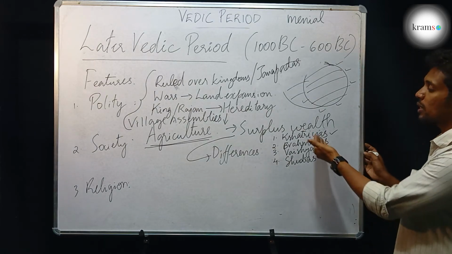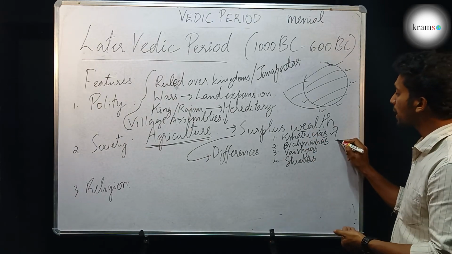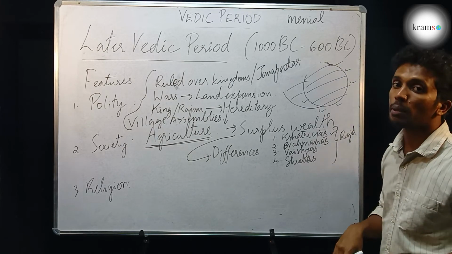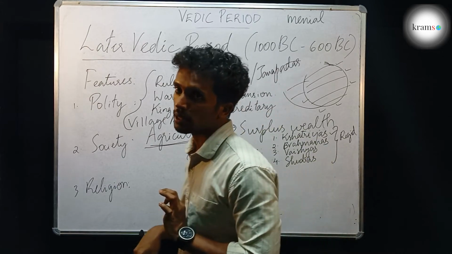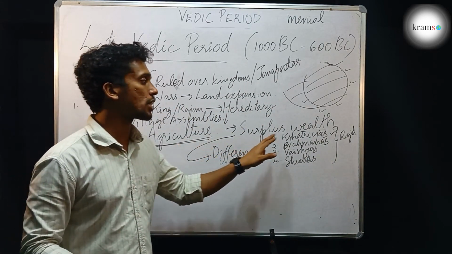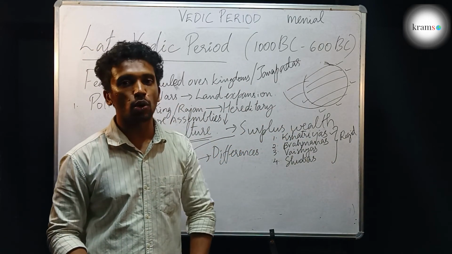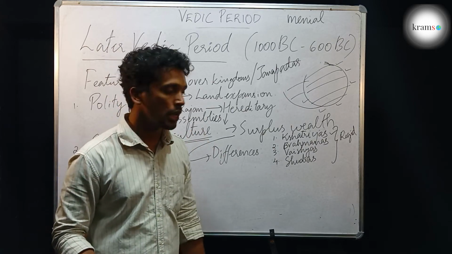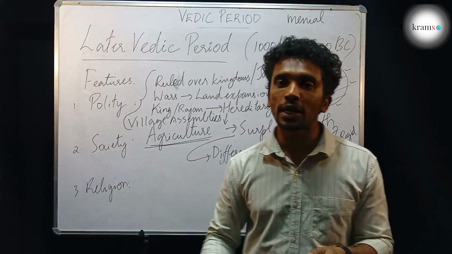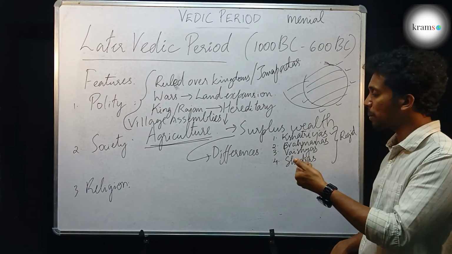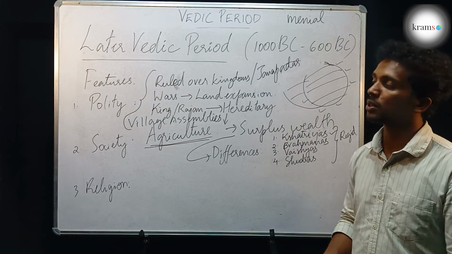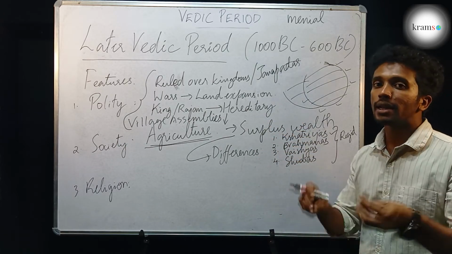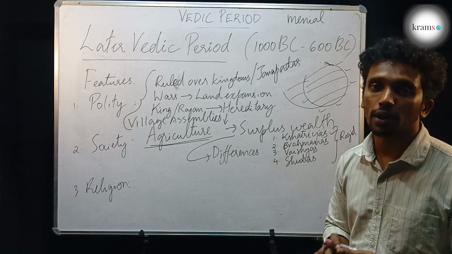Okay, so these different kinds of caste became rigid and based on the terms of birth. On the basis of birth, the caste came into existence. If a person is born in a Kshatriya family, they can only be a Kshatriya and they can only go into warfare. They cannot become a Brahmana. They cannot conduct prayers. Only a person born in Vaishya can do cultivation. They cannot become Brahmana. They cannot conduct prayers. And this is how they created difference between people, and that kind of difference is still existing in our country.